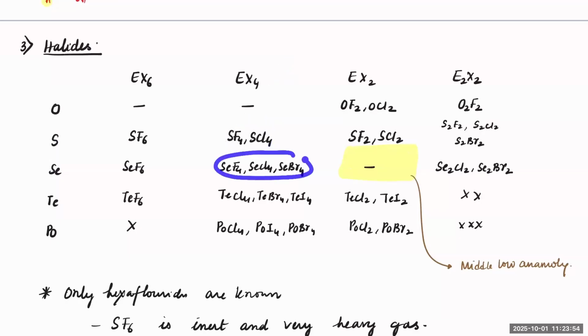Selenium can form with fluorine, chlorine, and bromine. Tellurium can form with chlorine, bromine, and iodine, not with fluorine. And the same goes with polonium as well.